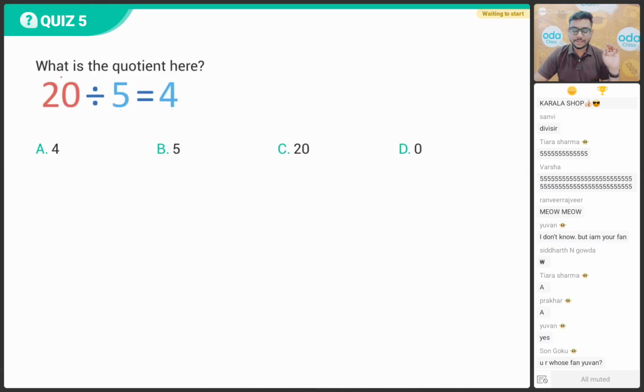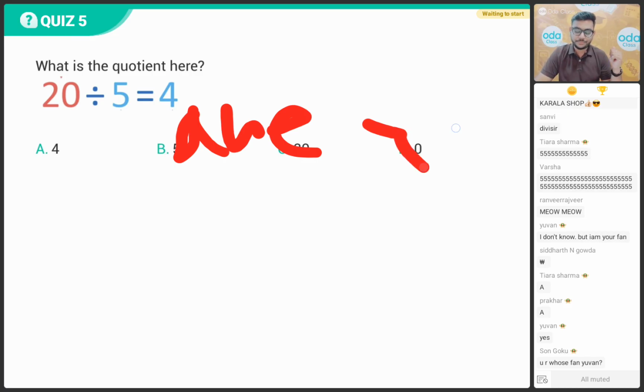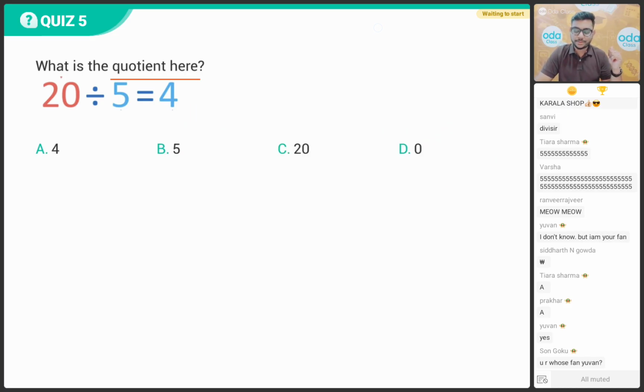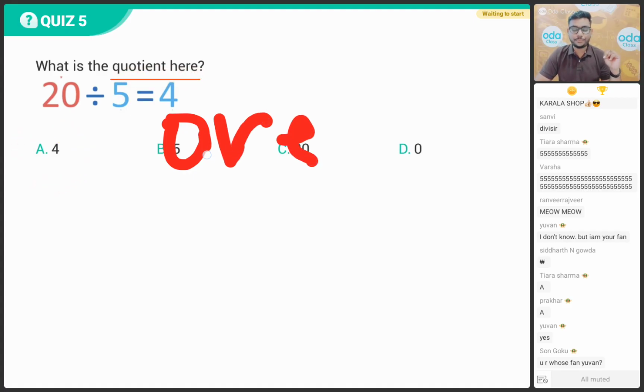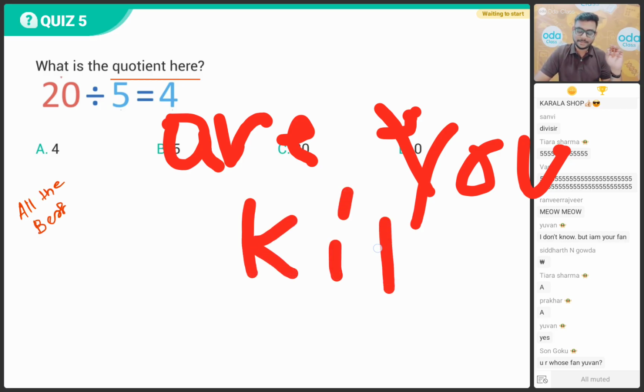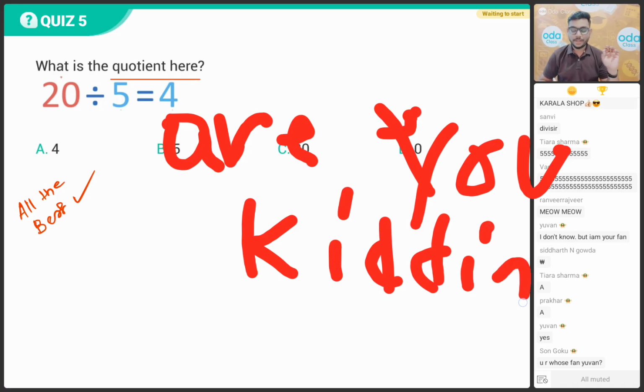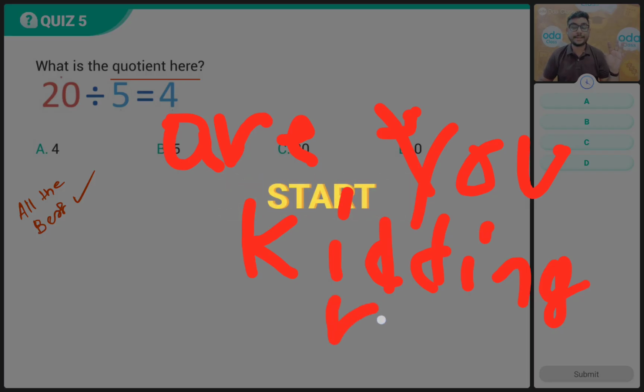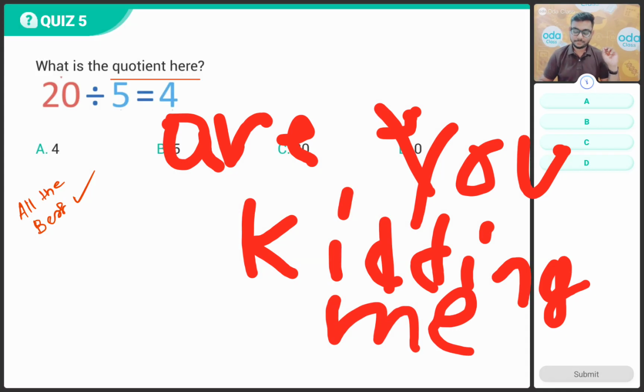You can see the division sentence we have: 20 divided by 5 is equal to 4. So tell me, bachcho, what is the question here? Is it option A, number 4, option B, number 5, option C, number 20, or option D, 0? Everybody should answer. Make me very happy by giving the correct answer. All the best, and your time starts now. What is the question here in the correct division sentence?